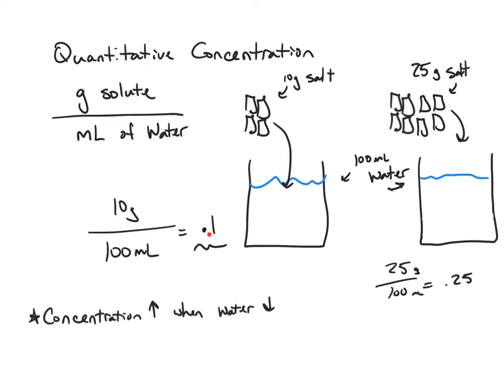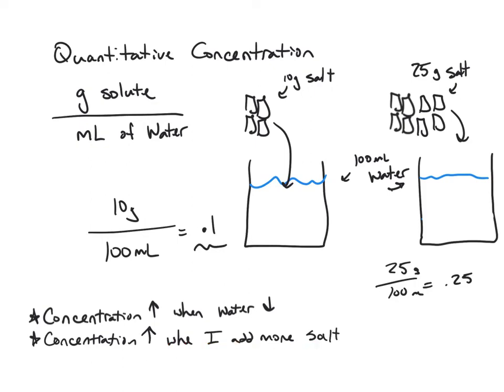If I compare the concentration here of 0.1, 0.25 is larger than 0.1. So another way to get my concentration to go up is to add more salt. And that's another very important observation to make, and one that I'm going to talk about again by writing it down here on the bottom next to my other one. The other way to make concentration go up is to add more salt to the same amount of water. So in other words, there's two ways to increase the concentration of a solution. Either decrease the water to make the concentration go up, or increase the salt to make the concentration go up.